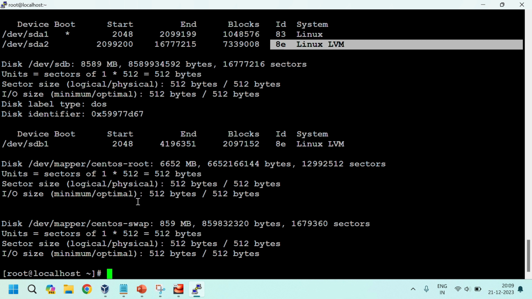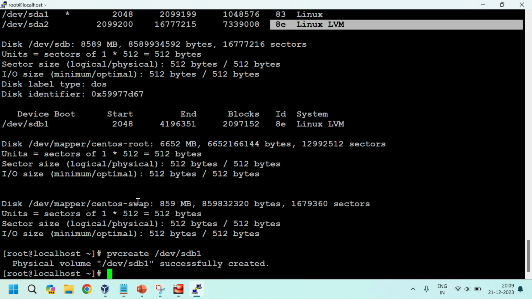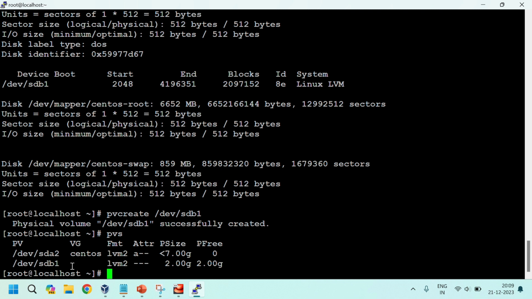Then we can create the PV for the newly created partition. pvcreate /dev/sdb1. Physical volume /dev/sdb1 is successfully created. If you want to display this one, just give pvs. See here, /dev/sdb1 lvm2, 2 GB data, free is 2 GB.